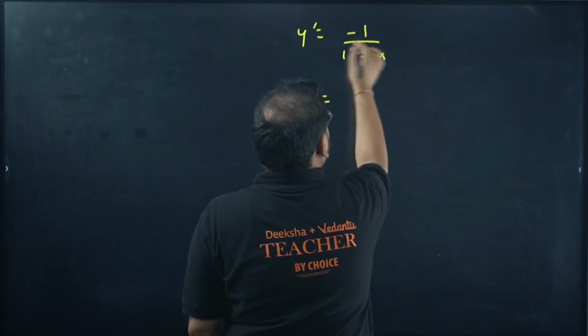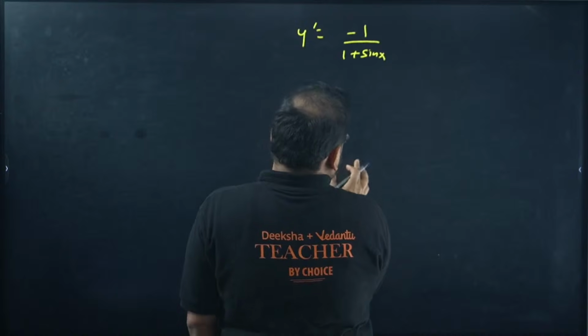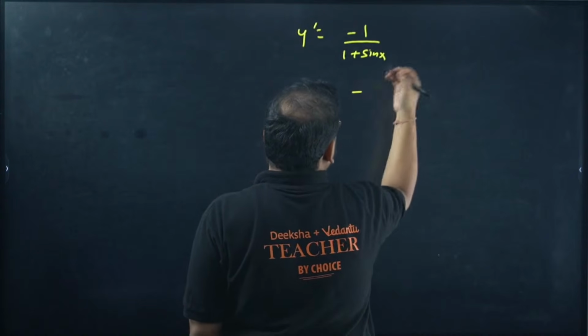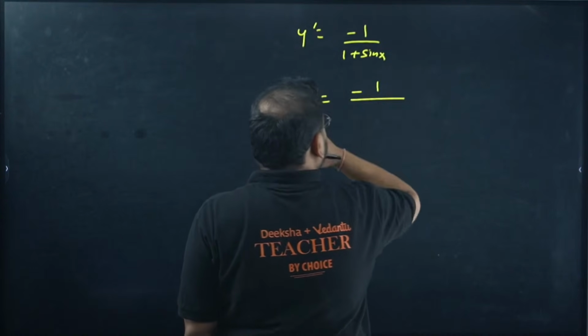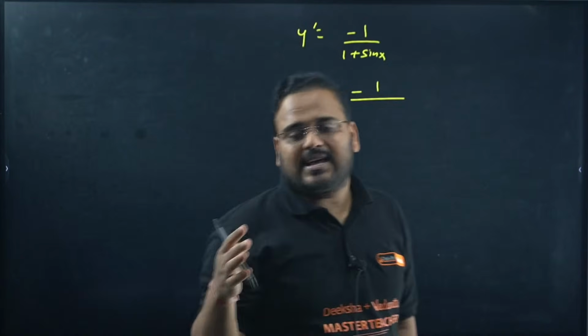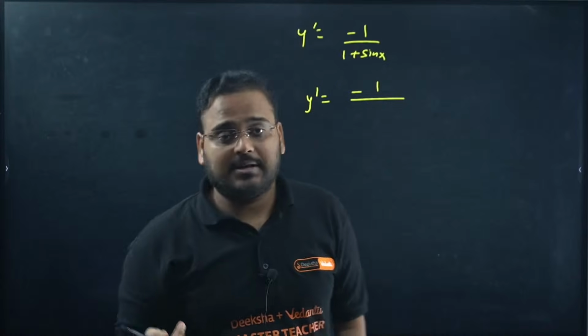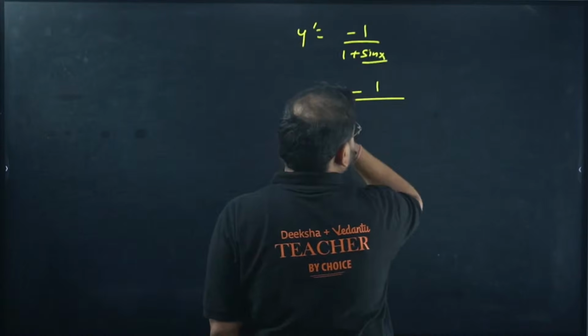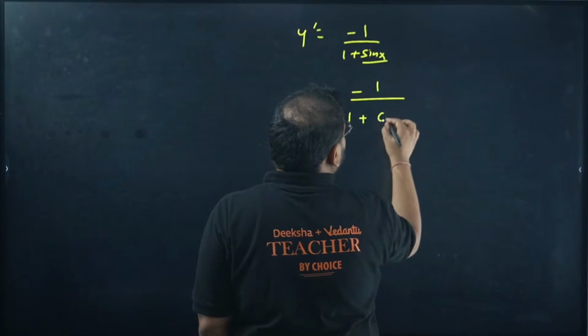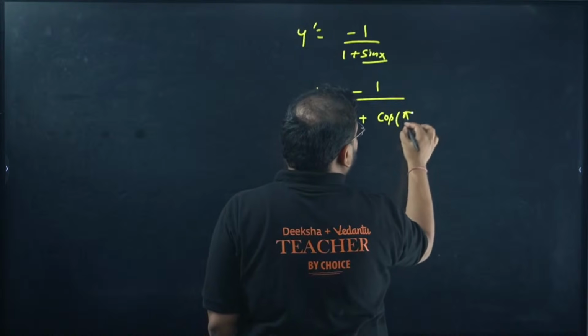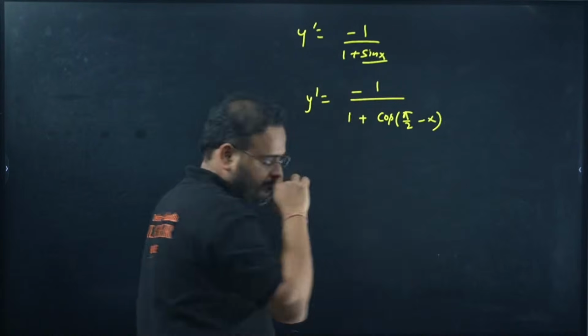Check here. I want to go from here to sec square. If I want to check it out, I want to think in that direction. You know that I can convert sine and cos into sec if I have 1 plus cos x or 1 minus cos x. So can I make this into cos x? I can, by making this cos of pi by 2 minus x.